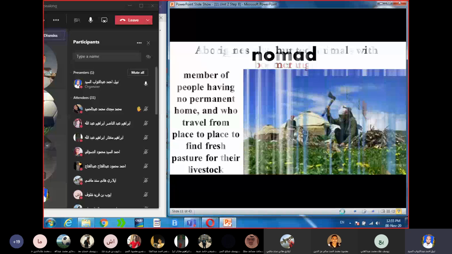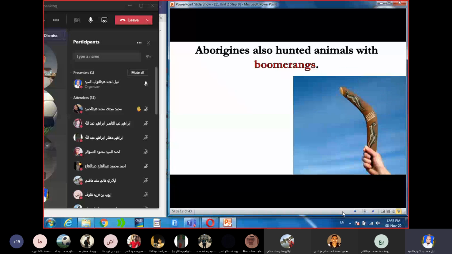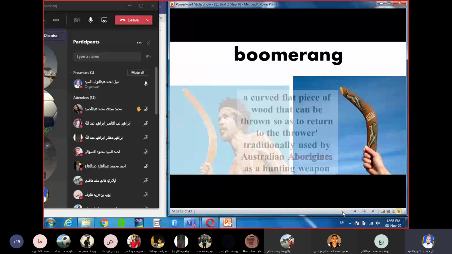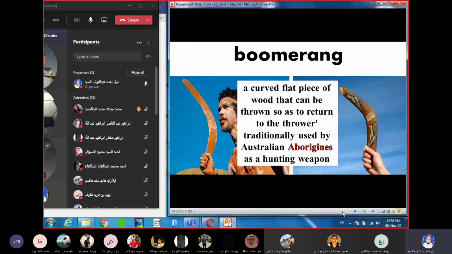Aborigines also hunted animals with boomerangs. Boomerang. What's a boomerang? It's a carved, flat piece of wood that can be thrown so as to return to the thrower, traditionally used by Australian Aborigines as a hunting weapon. Boomerang. Mohamed Magdy. Yes. A curved flat piece of wood used for hunting.